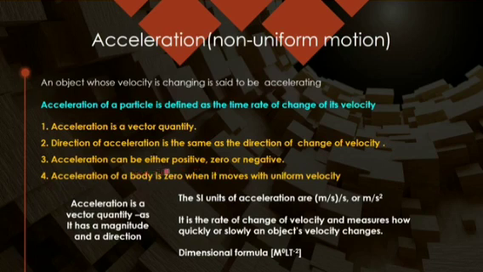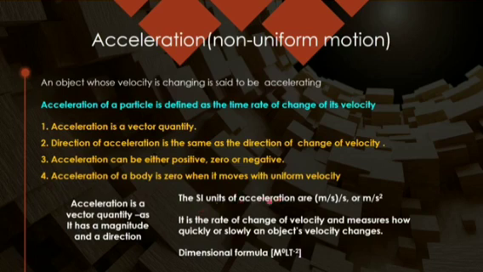Because velocity can be positive, zero or negative, in the same way acceleration can also be positive, zero or negative. When I say the acceleration of the body is zero, it means the velocity is not changing. Velocity is not changing means it is uniform velocity, which means uniform motion. If it is having uniform speed, then also it is uniform motion, and again there is no acceleration. We call acceleration a vector quantity because it has both magnitude and direction.